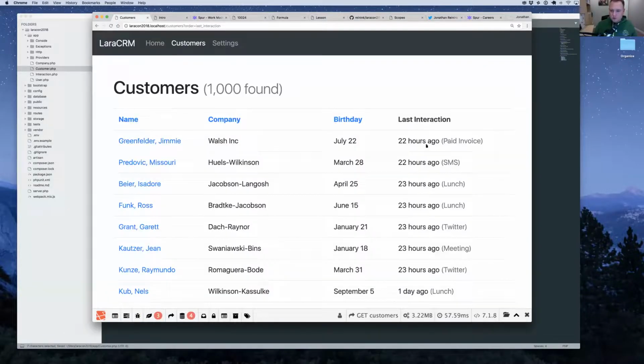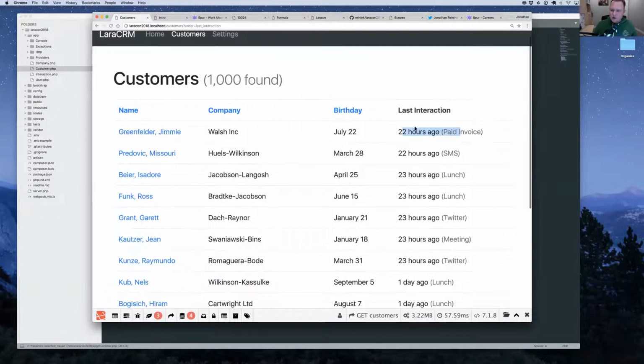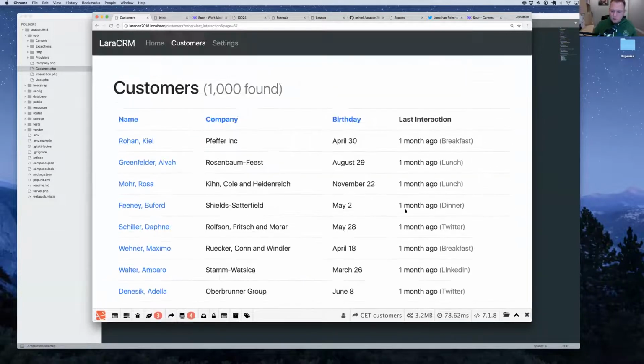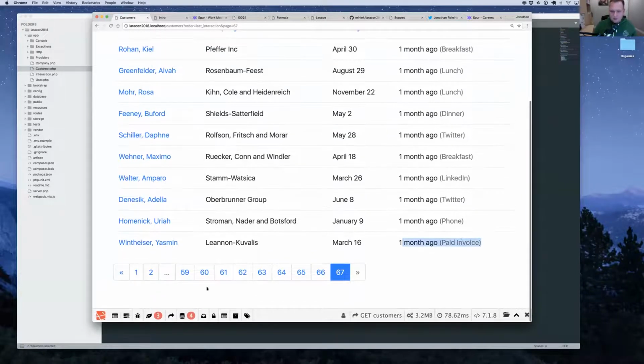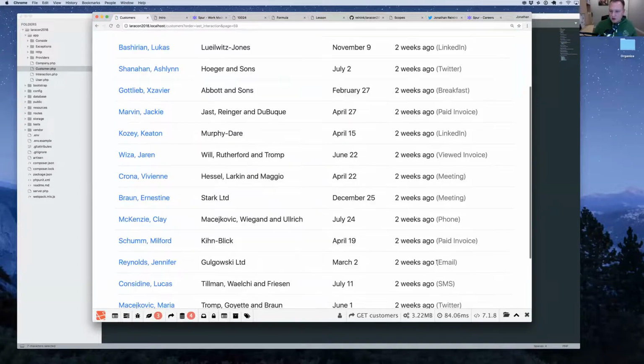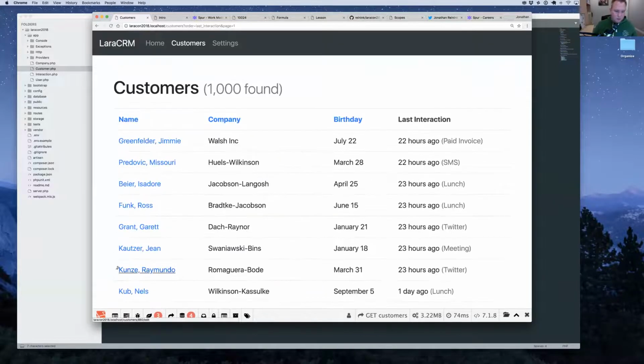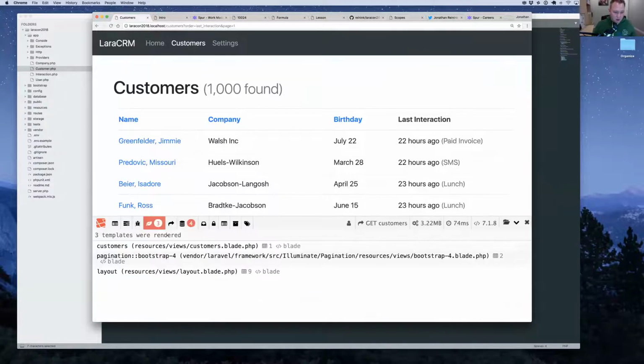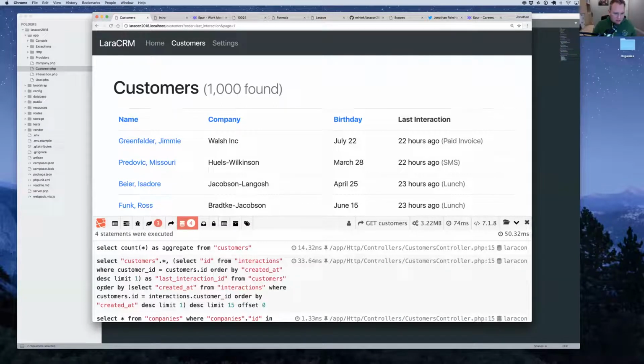And that works perfectly. We have 22 hours ago, somebody paid an invoice, and let's go to the last one. One month ago, somebody also paid an invoice, and in between, 2 weeks ago, you can see that's sorting properly. And so you can see how this is working. It's ordering by a sub-select. It's ordering by this created at from interactions. Really powerful stuff. It allows you to do this sorting on related data using these subqueries.